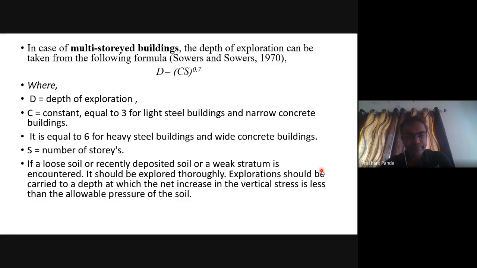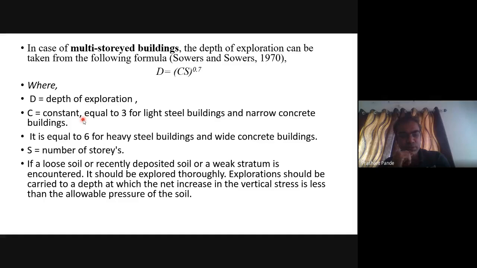For a multi-storied building, the depth of exploration can be taken as d equals C S raised to the power 0.7. This is according to Sowers and Sowers 1970, where d is equal to depth of exploration, C is a constant equal to 3 for light steel buildings and narrow concrete buildings, and equal to 6 for heavy steel buildings and wide concrete buildings. S is equal to number of stories.